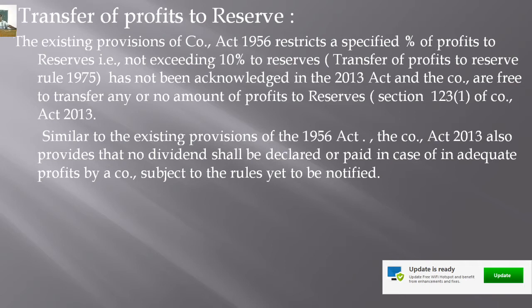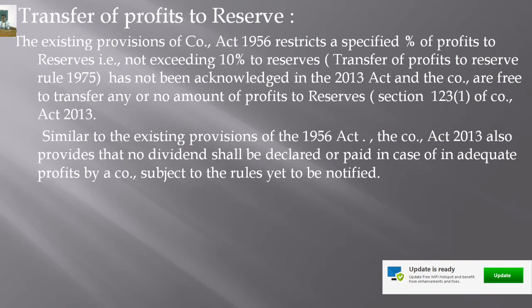The existing provisions of the Companies Act of 1956 restrict the transfer of a specified percentage of profit to reserve, not exceeding 10%, under the transfer of profit to reserve rule 1975. Now earlier, as per the Companies Act of 1956, isn't it? The company should transfer a certain percentage of its profit, not exceeding 10% of the profit, to its general reserve every year.